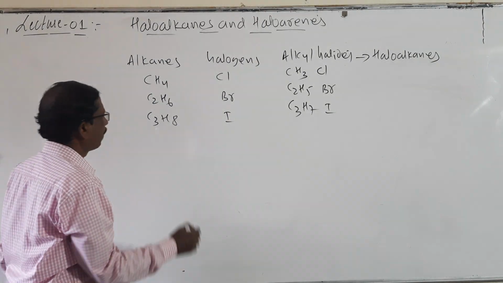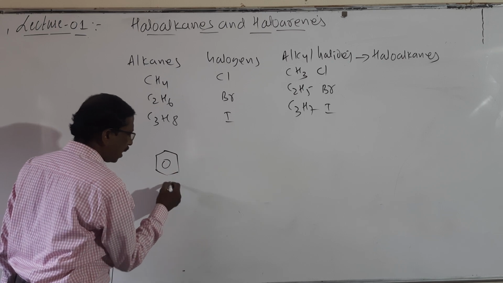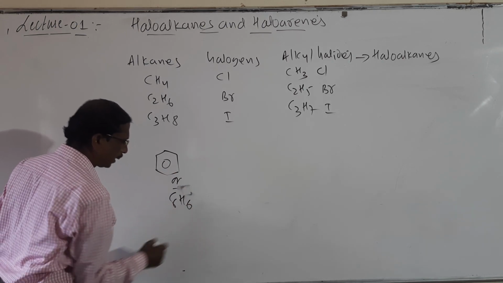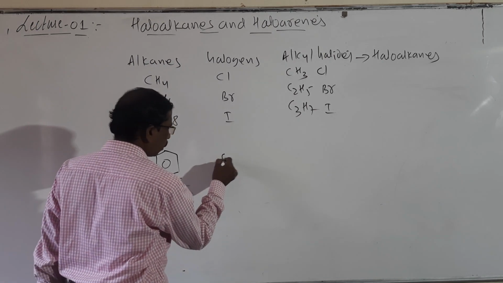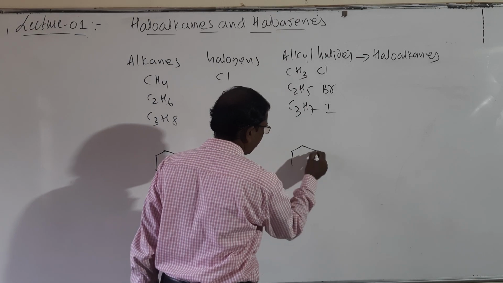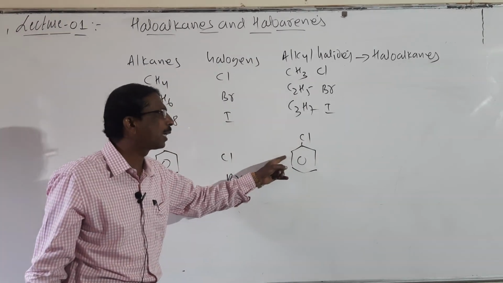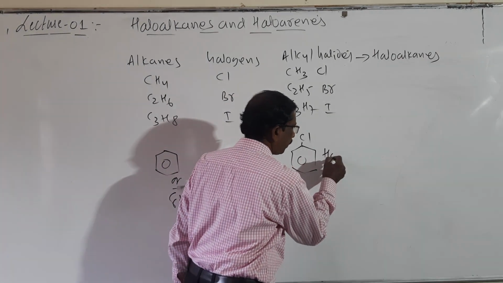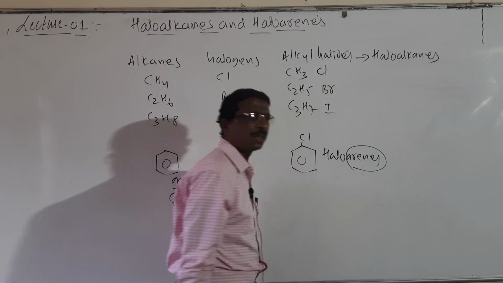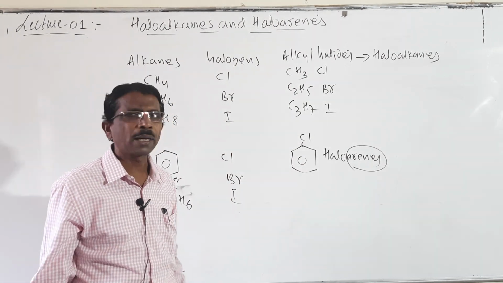And the same thing happens in the case of the benzene ring, C6H6, with chlorine, bromine, iodine. When one hydrogen atom is replaced by a halogen, giving chlorobenzene, these are called haloarenes. Arene means benzene, halo means chlorine, bromine, iodine.